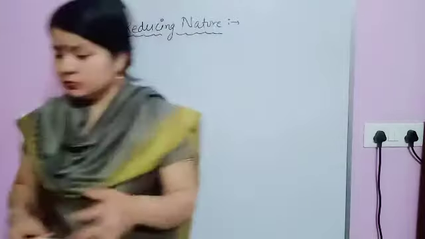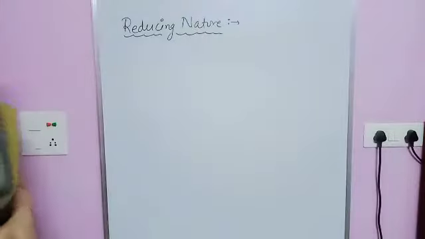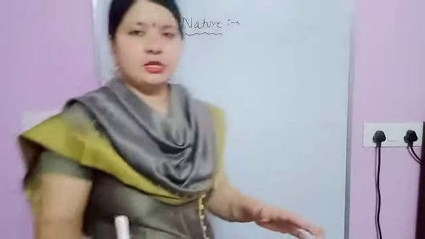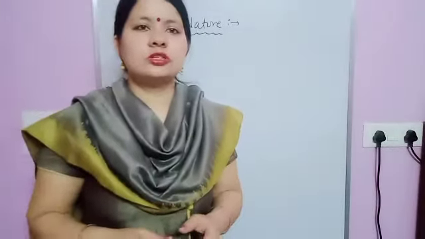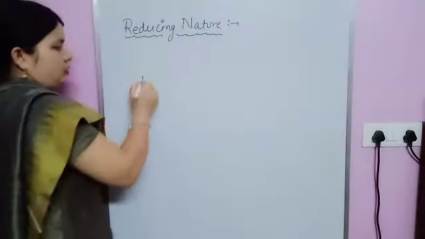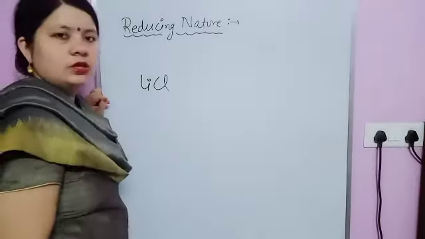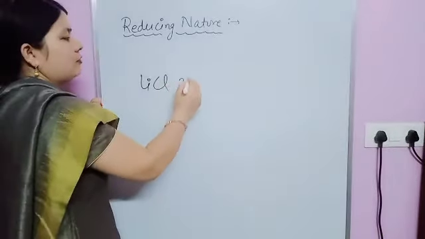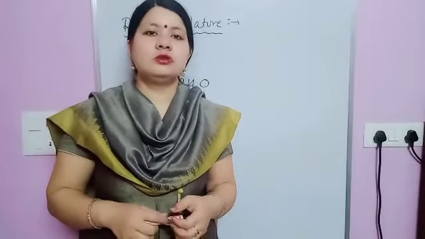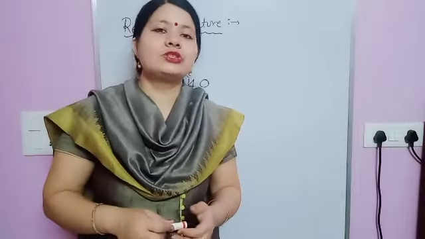Now after that, a reasoning question: not reducing nature, as your chemical properties are complete. Lithium salts are mostly hydrated, like when it combines with chlorine it forms LiCl.2H2O. Why? Because the size is very small, so the hydration enthalpy is higher in comparison to lattice enthalpy.